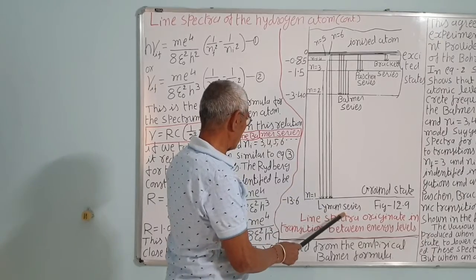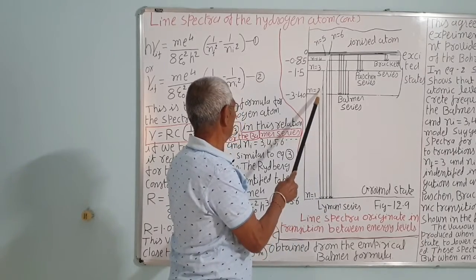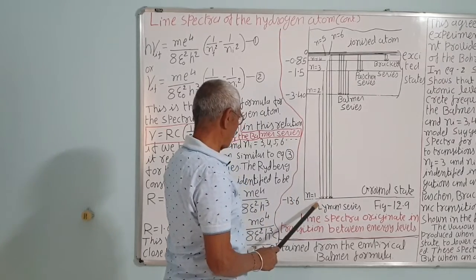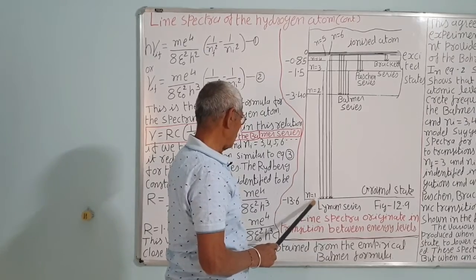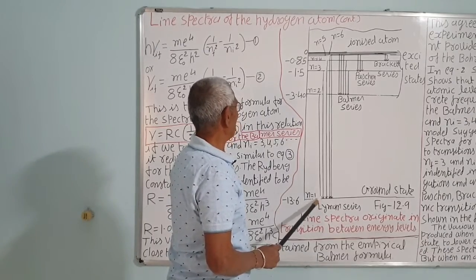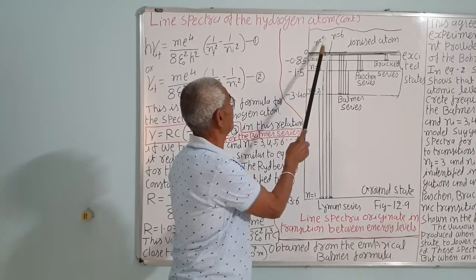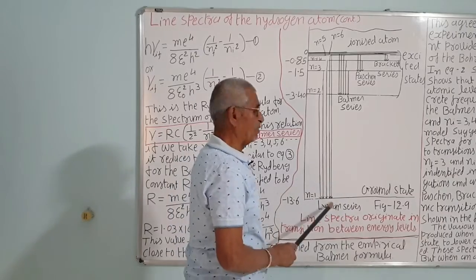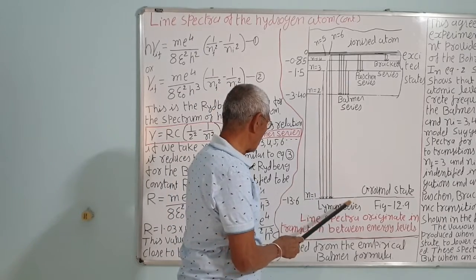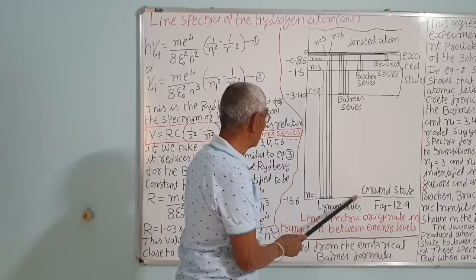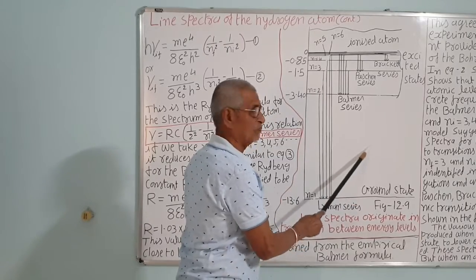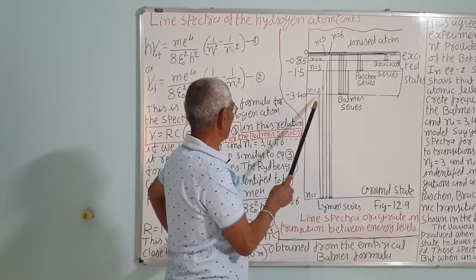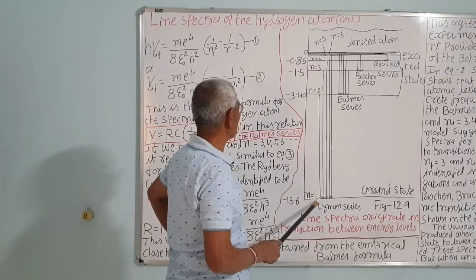Then the Lyman series, when the electron jumps from the 2 to the 1, correct? 3 to the 1, that is Nf is equal to 1. Nf is equal to 1, and Ni is equal to maybe 2, 3, 4, 5, 6, any higher orbit, correct? So radiation will be emitted. Similarly, when the electron is given energy at the ground state, here it radiates a photon of frequency nu.